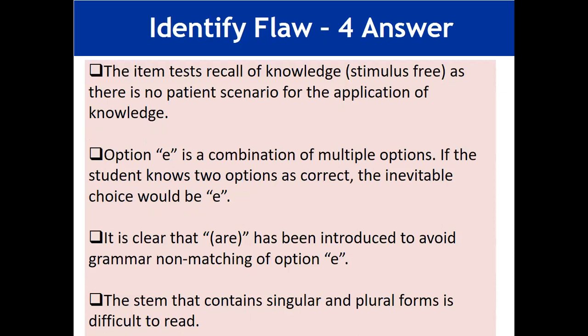The item tests recall of knowledge, as there is no patient scenario for the application of knowledge. Option E is a combination of multiple options. If the student knows two options are correct, it is inevitable that the correct answer is E. It is clear that R has been introduced to avoid grammar non-matching in option E. A stem that contains single and plural forms is difficult to read. So that is again a flaw which has been there.